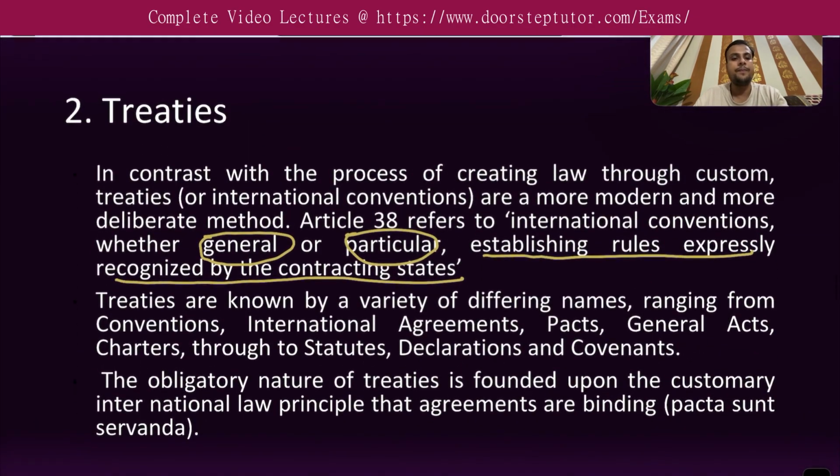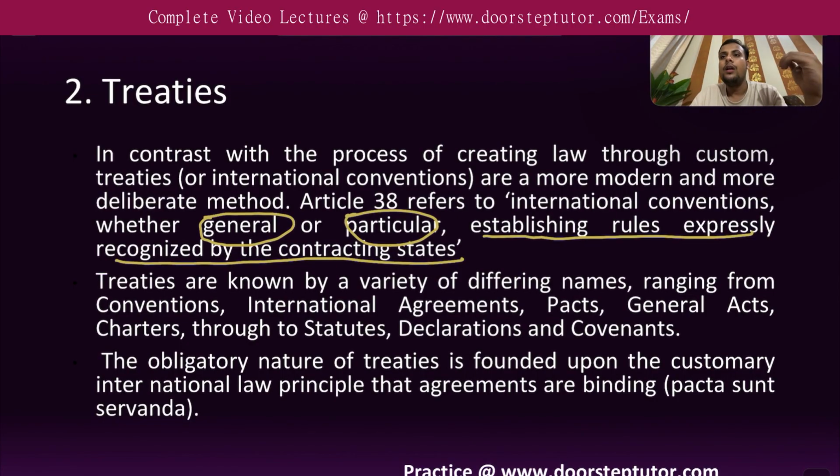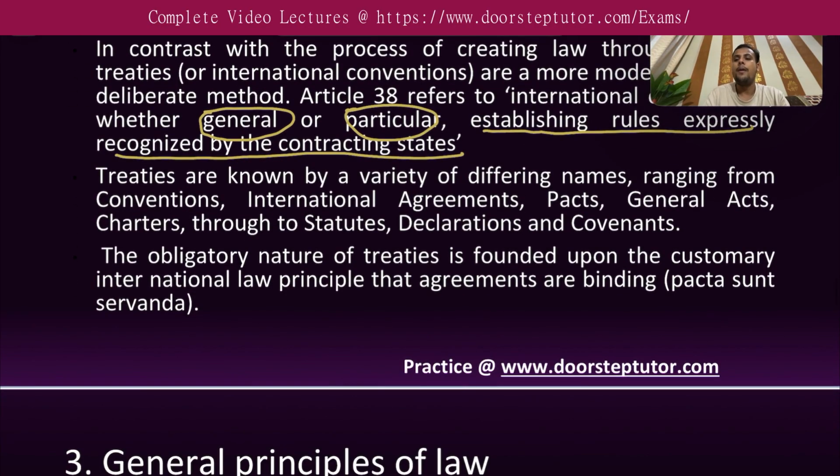Then comes the obligatory nature of a treaty. So why are treaties considered obligatory? Treaties are considered obligatory because of a customary international law principle. What is that principle? Pacta sunt servanda. This is a customary principle based on international customs. What does this mean?